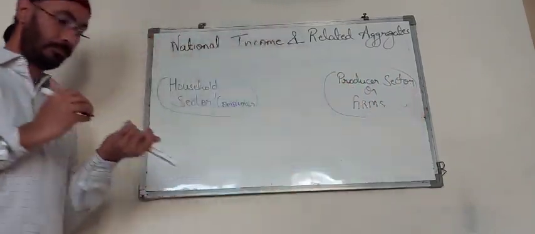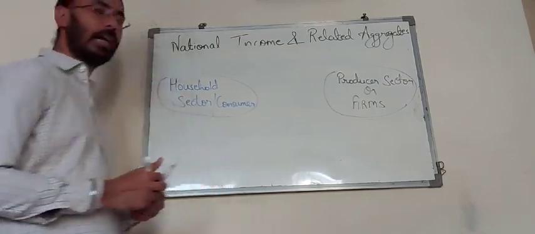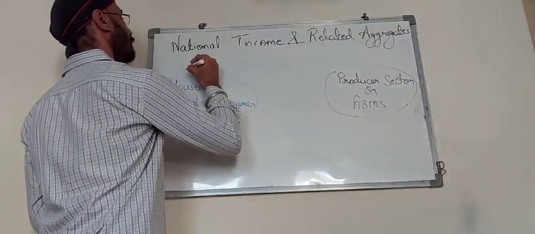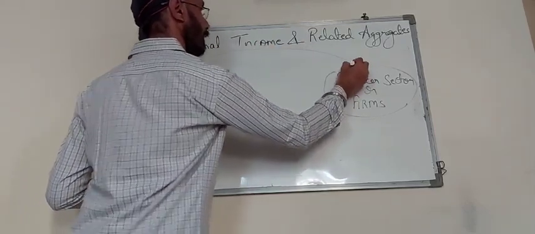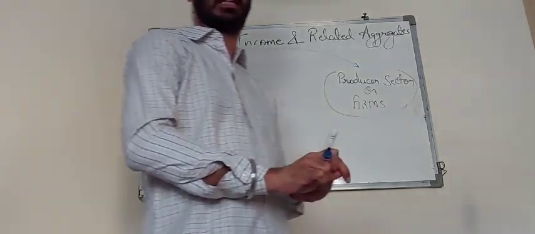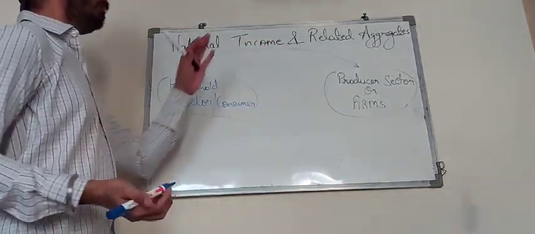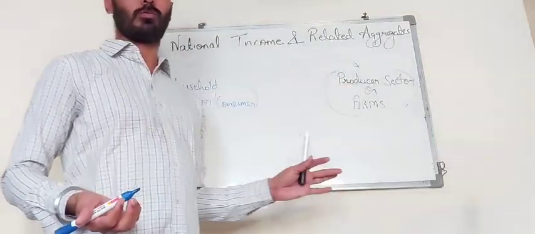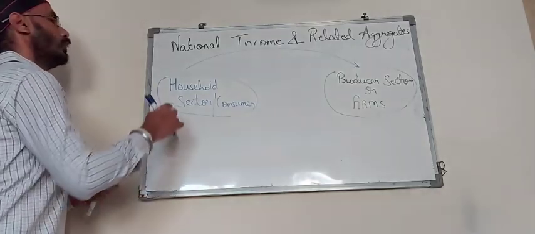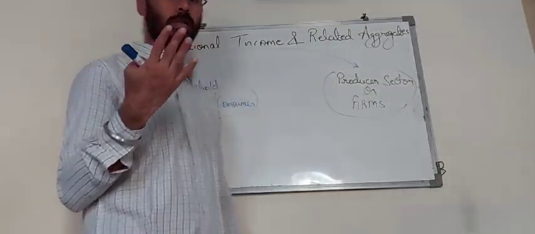Now see what happened. As I told you, we being the household sector, what do we do? Household sector provides the basic requirement of the producer sector for their production process to be taken care of. Producer sector cannot produce without the four basic factors of production. So household sector, they are the owners of these four factors of production.